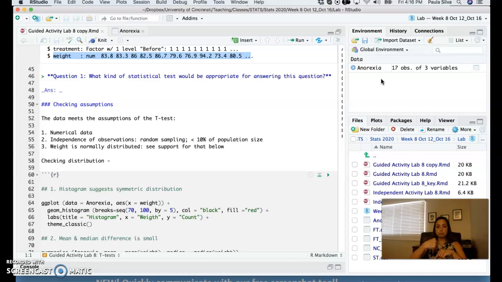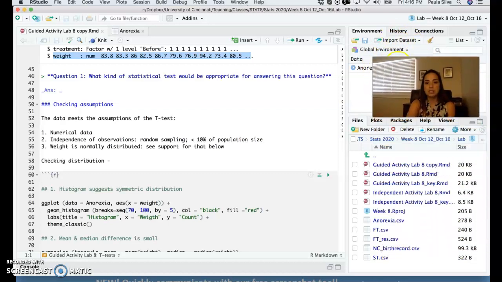Number two, we need to look at the distribution. It needs to be not very skewed, and we can't have too small a sample size because then we can't estimate the variance precisely. And remember, the magical number, which is on the low side, is 30, right? So we have 17 observations here.